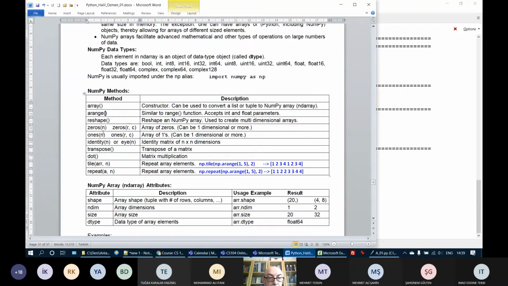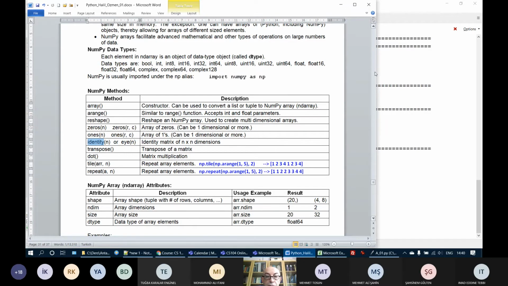Okay. So here we have seen zeros. It creates either a single array or a multidimensional array of zeros. Ones creates a single dimensional or multidimensional array containing only ones. In mathematics, in engineering, and in scientific computation, we frequently need identity matrices. An identity matrix is a square matrix which has only ones in the main diagonal and zeros elsewhere.